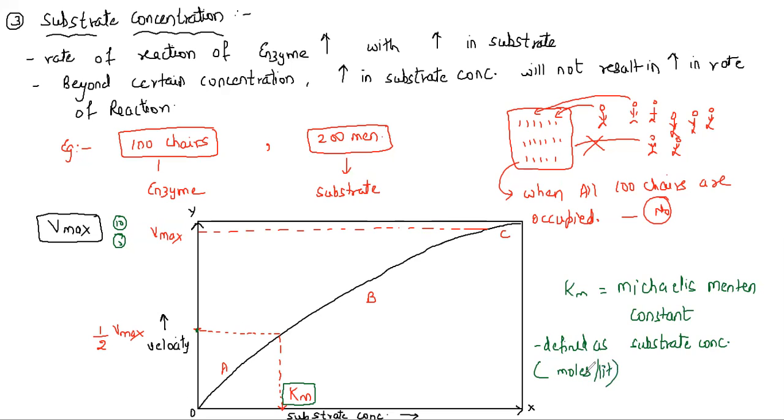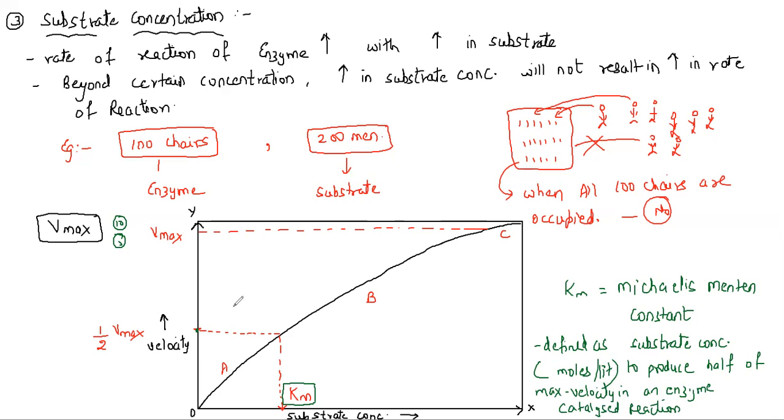So Km is Michaelis Menten's constant, defined as the substrate concentration required to produce half of the maximum velocity in an enzyme catalyzed reaction. This is very important to understand. Half maximum will be achieved, so we need to understand this is 50%.